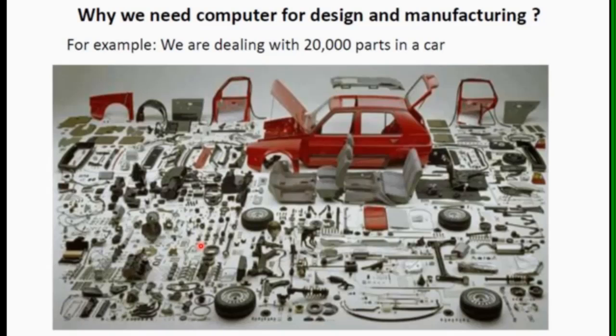In these complex engineering systems, the components deal with a large number of parts, and it is very difficult to design, control and assemble these parts manually. Therefore computers are required while dealing with these components or parts.